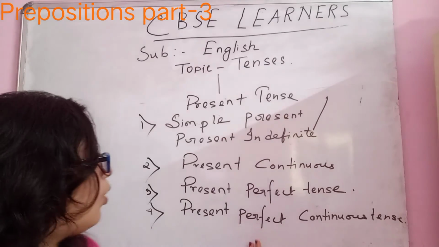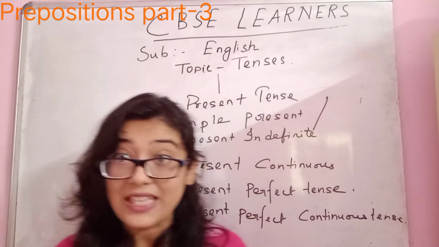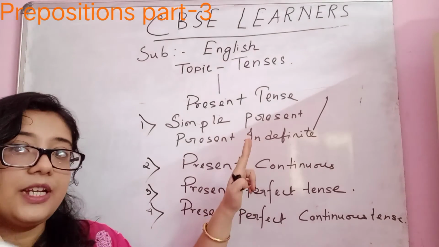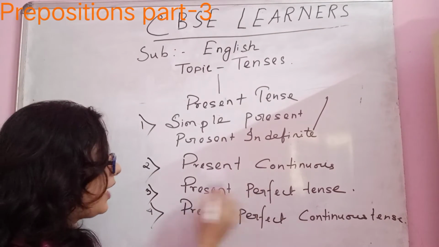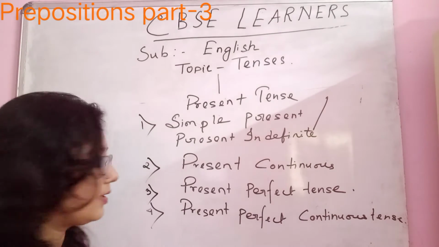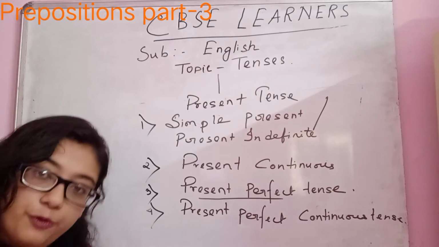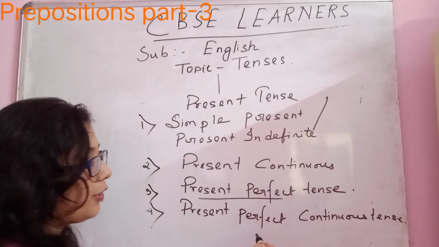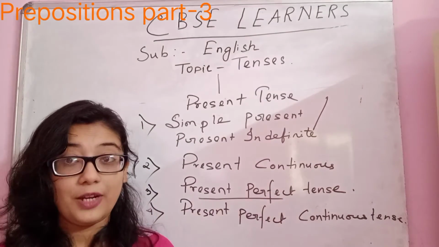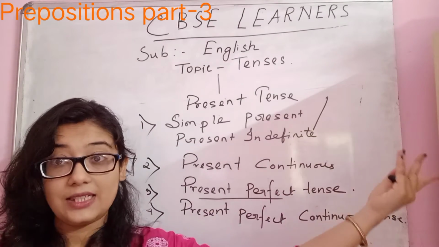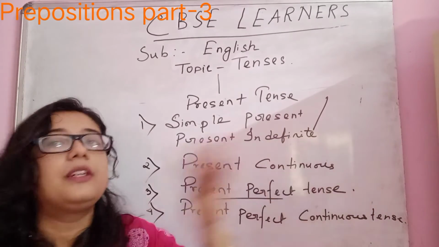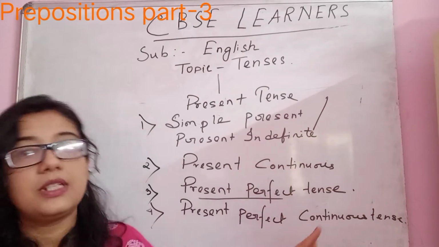Okay, now present perfect continuous tense means what? It is a combination of two tenses: present perfect and present continuous. So, perfect means the action which has completed in the present day, and continuous means still it is going.